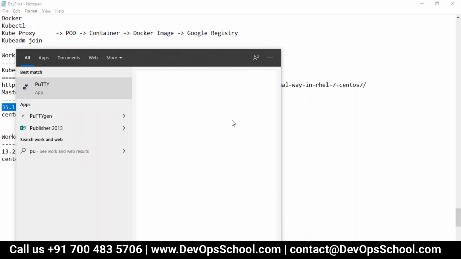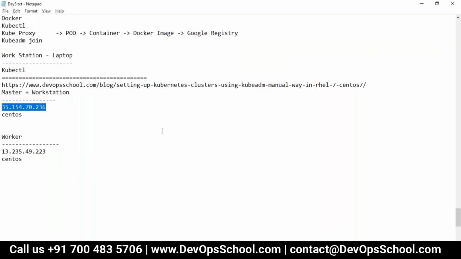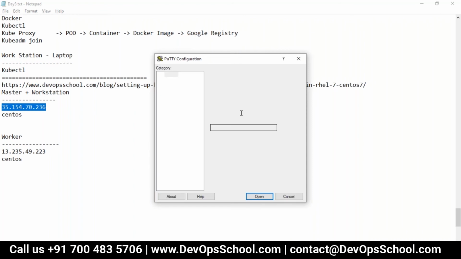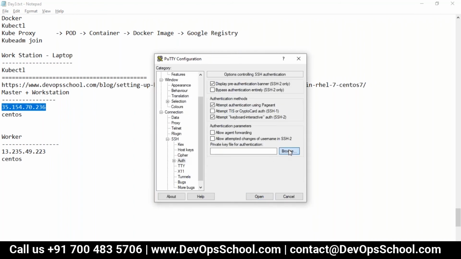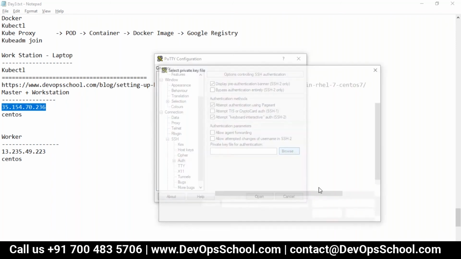Putty. Here I have the keys for it. I'll give you the password tomorrow.